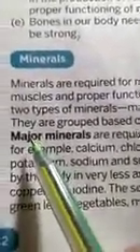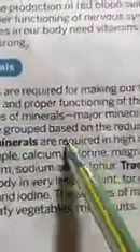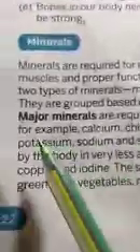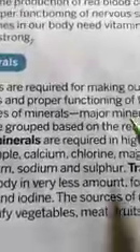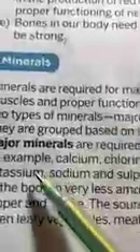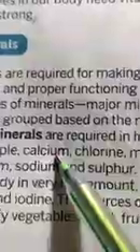Major minerals, which are also called macro minerals, are required in a high quantity by the body. For example, calcium, chlorine, magnesium and phosphorus. I will tell you the function of calcium and phosphorus.